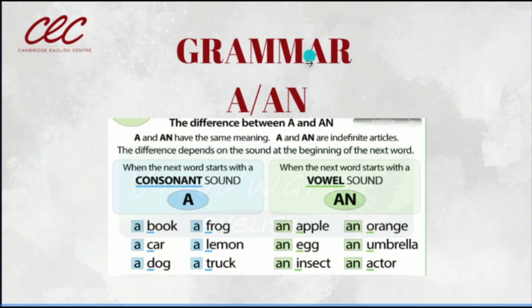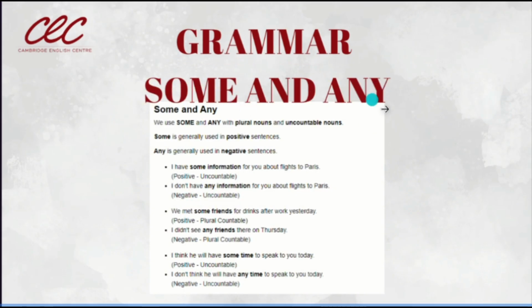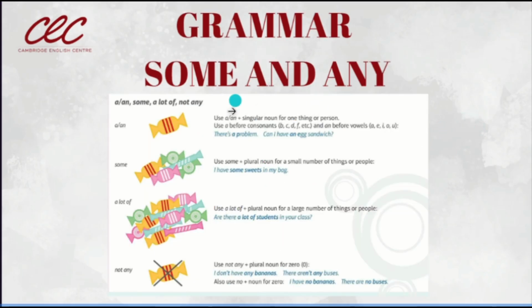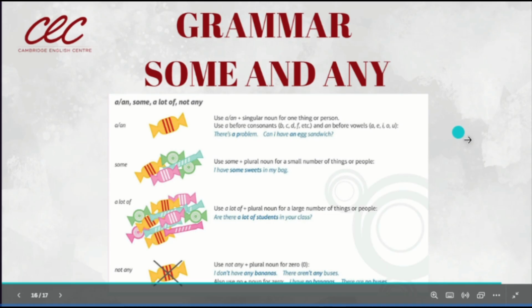Y a and an los utilizamos en singular en todas, ¿sí? Lo utilizamos en oraciones afirmativas, en negativas y en preguntas. Como nos estamos refiriendo solo a un objeto, utilizamos este mismo artículo indefinido a or an. Yes, en nuestra afirmación, en nuestra negación y en nuestra pregunta. A diferencia de some and any, que some solo lo utilizamos en afirmación y any lo utilizamos en negación y en pregunta. Yes?